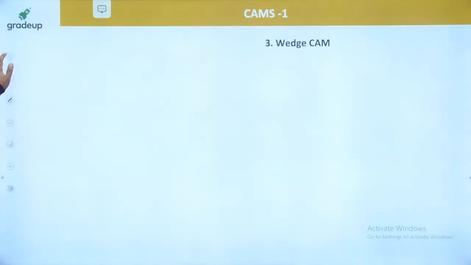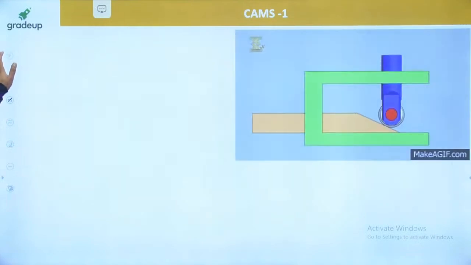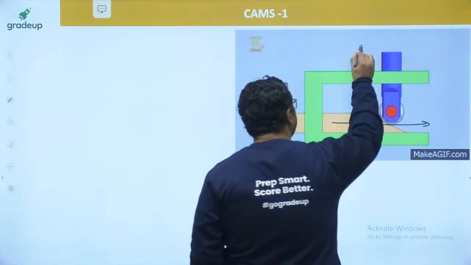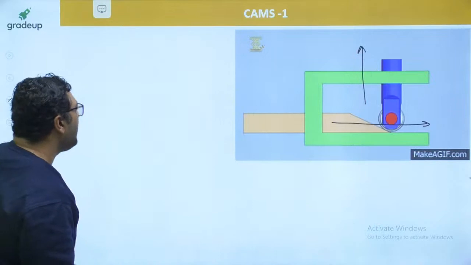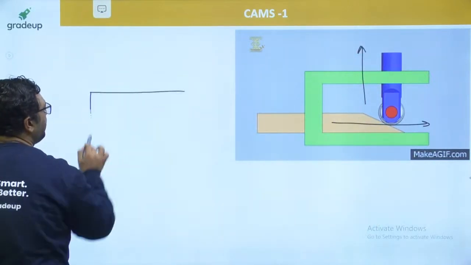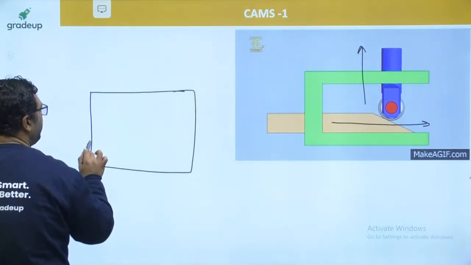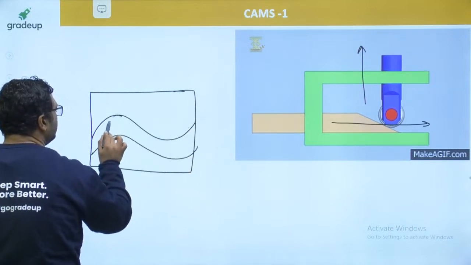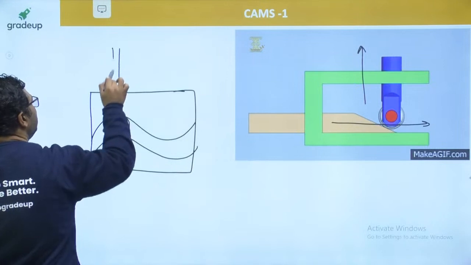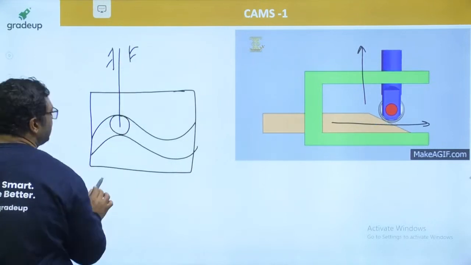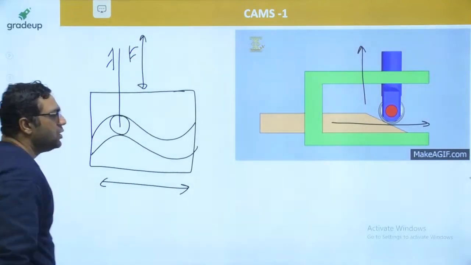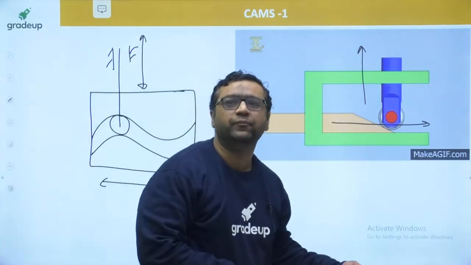So next, let us see wedge cam. We have already seen. This is the wedge cam animation. You can see the wedge cam is reciprocating here. Follower is reciprocating like this. We are also having a flat plate type of cam. In flat plate type of cam, there is a groove, and in this groove, this is a follower. So you can see, guys, this cam will be reciprocating like this, follower will be reciprocating like this. So this is how the things are going to be.